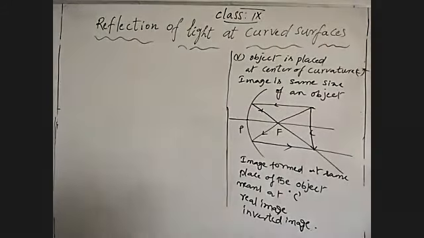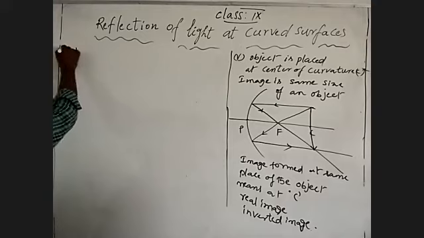Okay, when object is placed at center of curvature, image is also formed at the same place, and the character is same size of an object. Okay, coming to that sixth position,